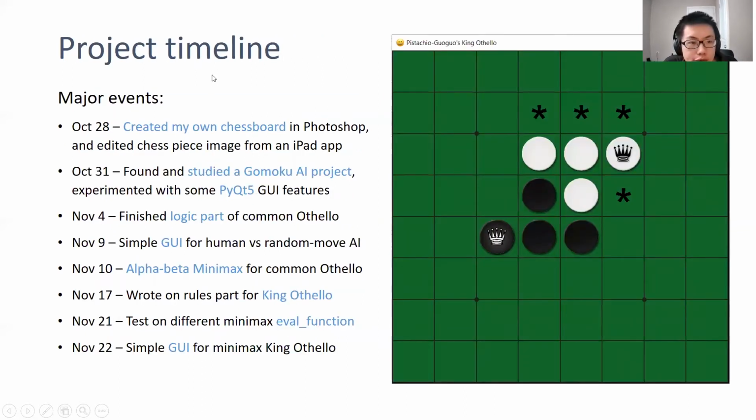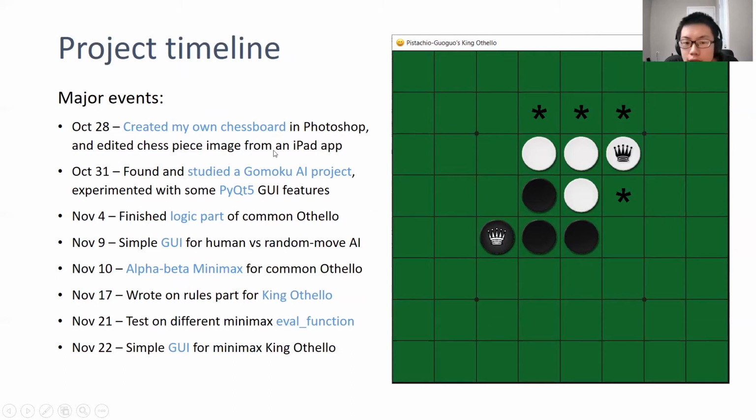So next, I will briefly introduce my project timeline. I actually started working on this project on October 28th, where I created my own chessboard in Photoshop. As you can see here, I made it myself. I drew those lines and those dots. But the image of the chess pieces I took from other Othello programs, actually from an iPad program. And I added these king icons myself on October 31st.